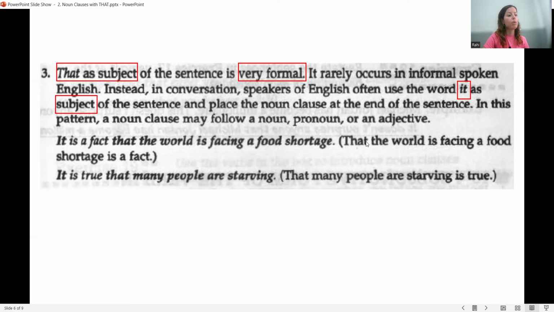For example, in the formal sentence, we have "That the world is facing food shortage is a fact." But in everyday language, you would hear something like this: "It is a fact that the world is facing food shortage." And in the second example, we have "It is true that many people are starving." But in the formal version, we have "That many people are starving is true." Both sentences are true, but one is very formal, the one in parentheses, when that is the subject of the sentence, and the second one, starting with it, is the informal version.